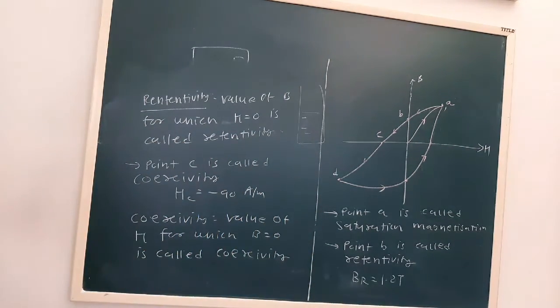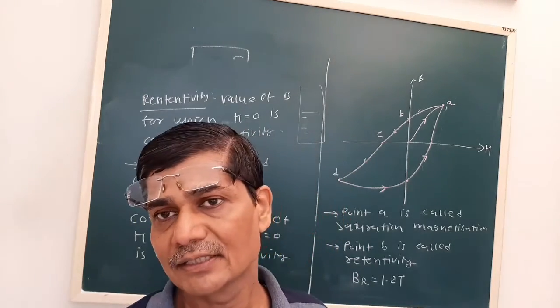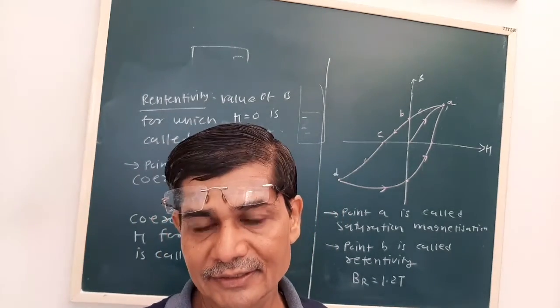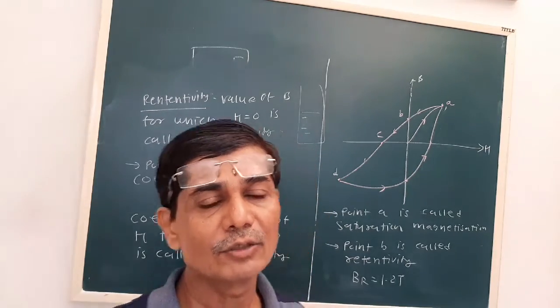Now the hysteresis curve basically represents the energy losses per unit volume.